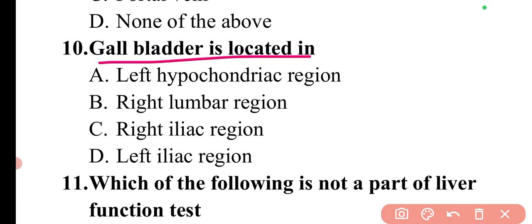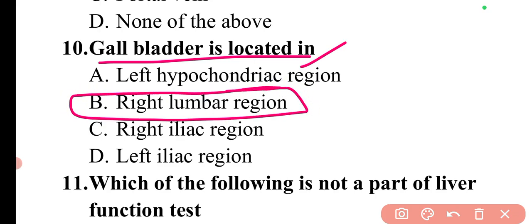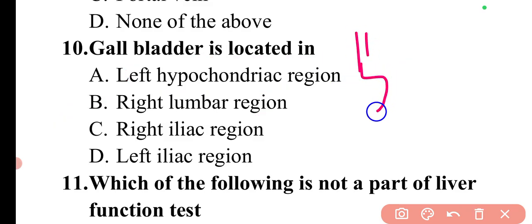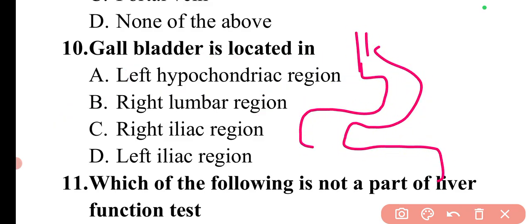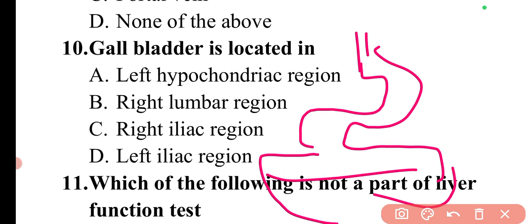Next question is gallbladder is located in. The location for gallbladder is right lumbar region. So here option B will be the correct answer. Basically our system is divided into different regions. If this is our stomach and these are the intestine portions, this portion will be divided.